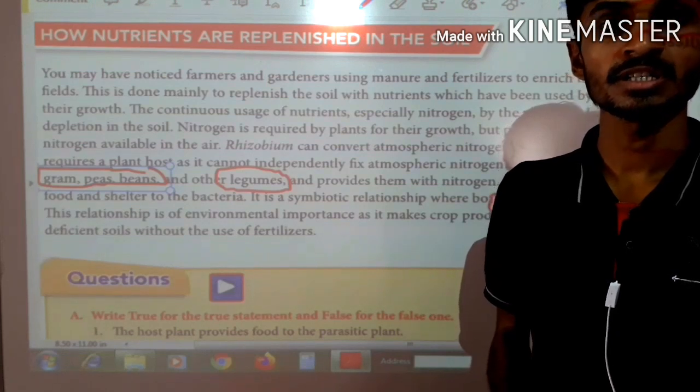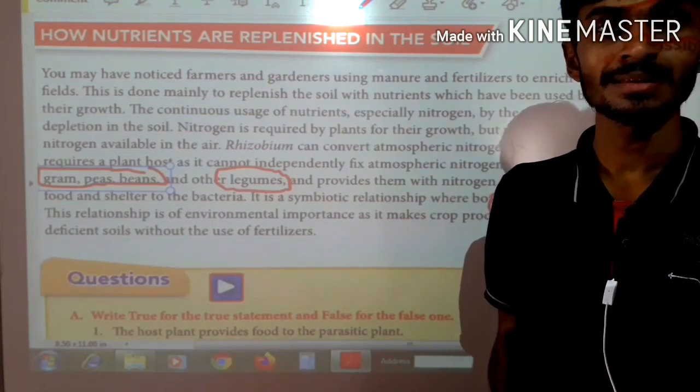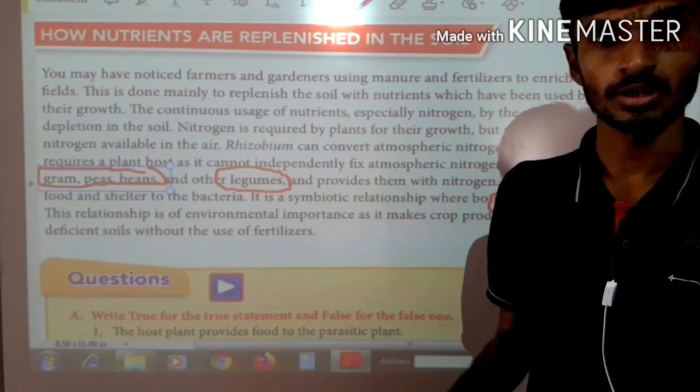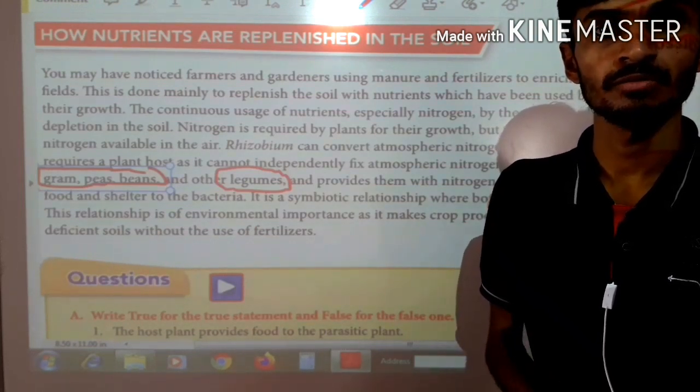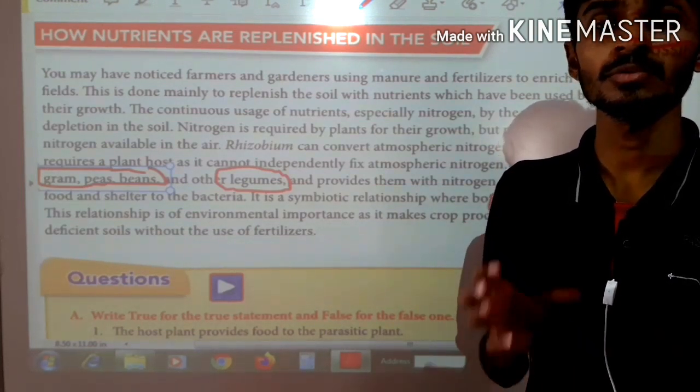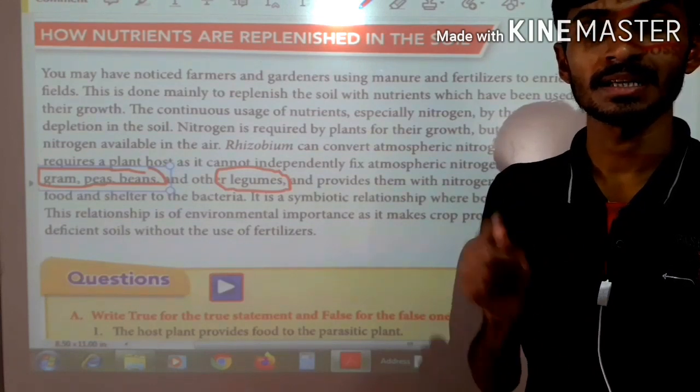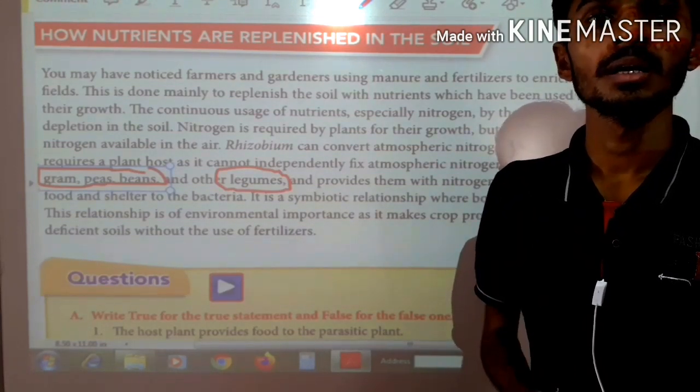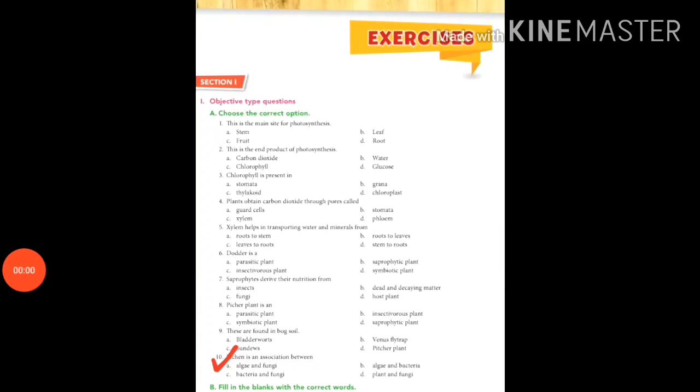This is called a symbiotic relationship. In this way the nitrogen inside the soil will be replenished, and this is helpful for the atmosphere. This is the recycling process of nitrogen in our ecocycle.